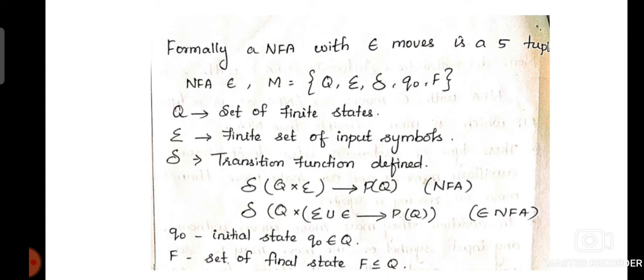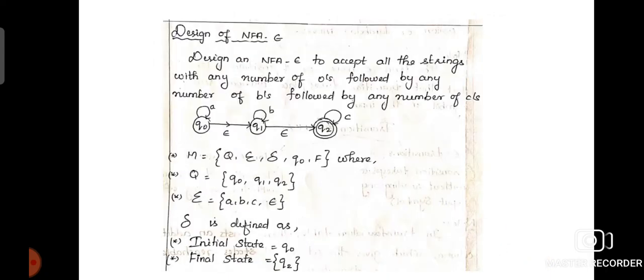So along with the input symbols, the epsilon symbol will also be considered. The epsilon symbol will also produce the new state. So we can write delta of Q into sigma union epsilon tends to the new state P of Q. And Q0 is the initial state, capital F is the set of final states.